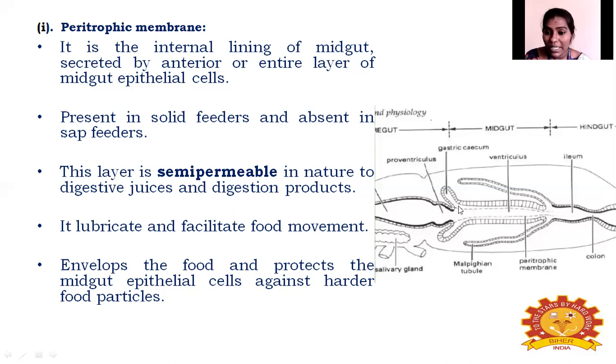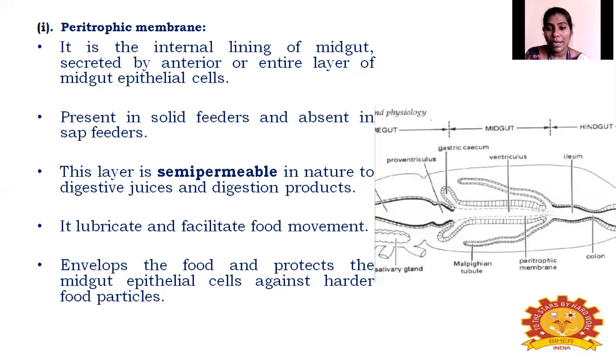So for protecting this midgut, it doesn't have any inner cuticular lining. So for protecting this midgut layer, the semi-permeable layer is present, particularly for sap feeders. It actually envelops the food and protects the midgut epithelial cell against the harder food particle. So that is why it is absent in sap feeders. Sap feeders are feeding only liquid type of food. They don't cause any damage or harm to this midgut layer. That's why it is absent in sap feeders. So sap feeders means I'm saying about aphid, mealybug, and all the homopteran bugs.